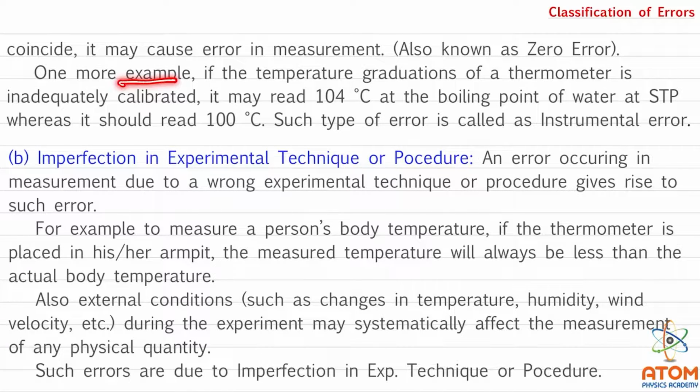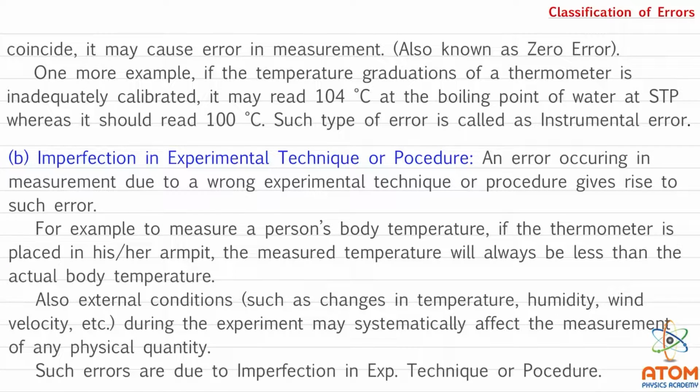One more example, if the temperature graduation of a thermometer is inadequately calibrated, it may read 104 degrees Celsius at the boiling point of water at STP, whereas it should read only 100 degrees Celsius. Such type of error is called instrumental error.